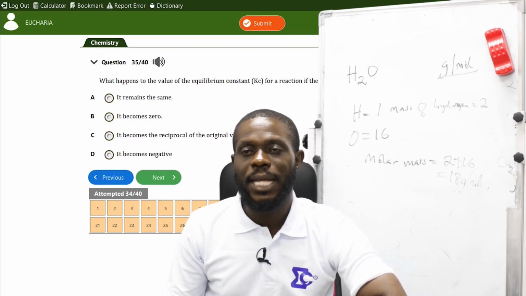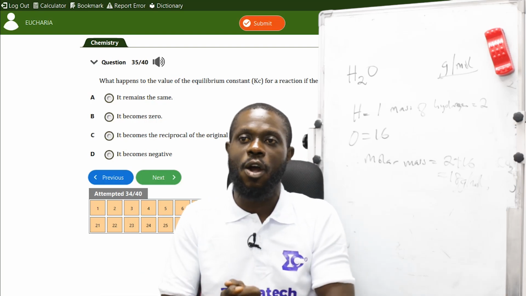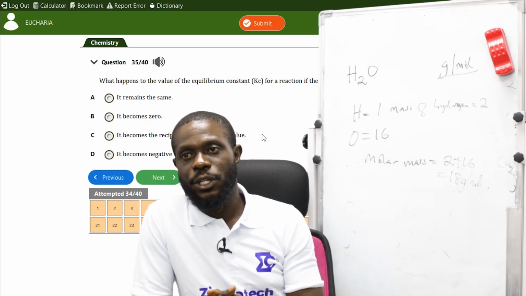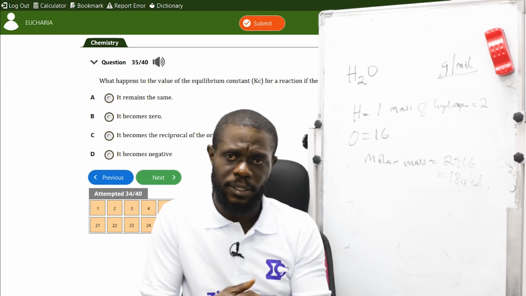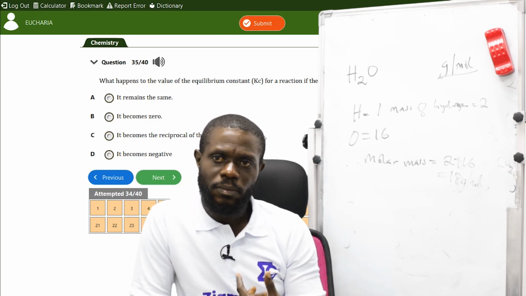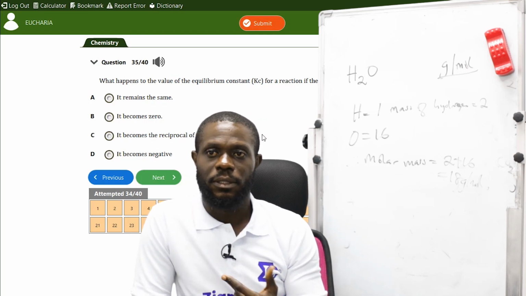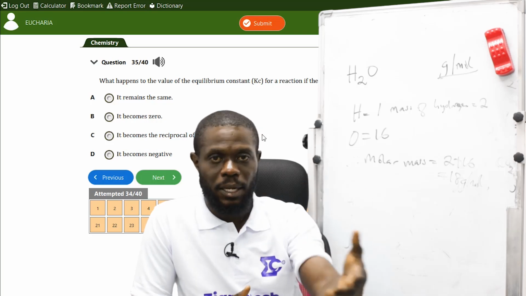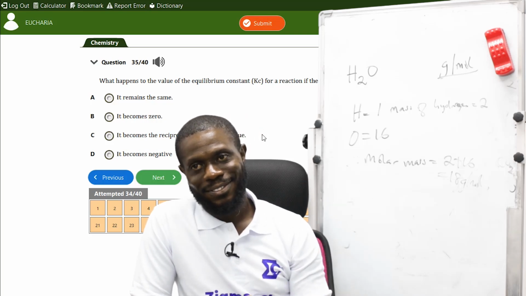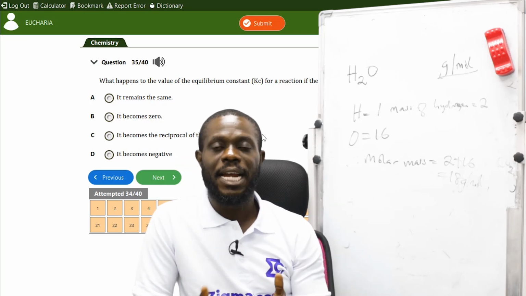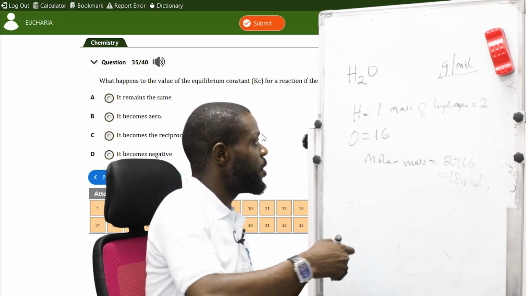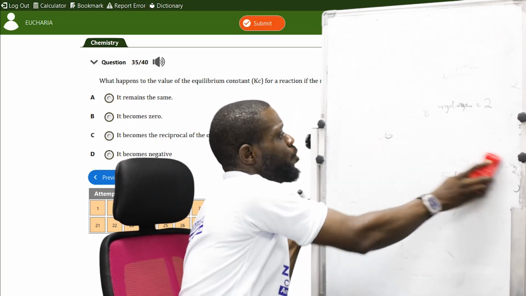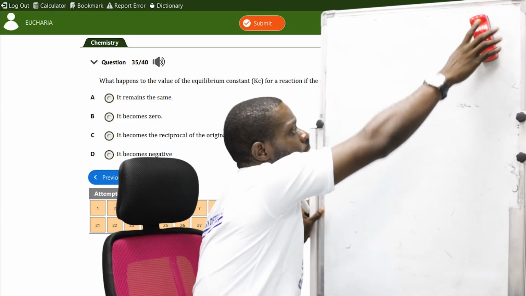The next one, they say, what happens to the value of the equilibrium constant for a reaction if the reaction is reversed? When they say reverse, they say if it's changed. That's what it means in a chemical reaction. In essence, there is a reciprocal. Let's check the reciprocal of this reaction so that you understand what I mean before we pick the answer.